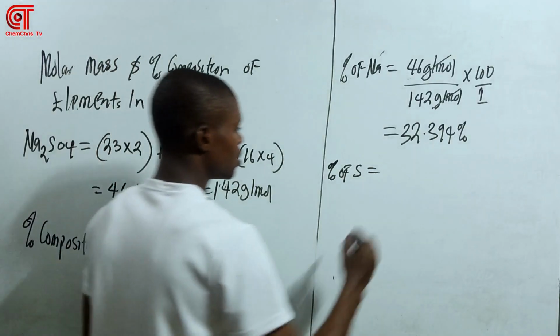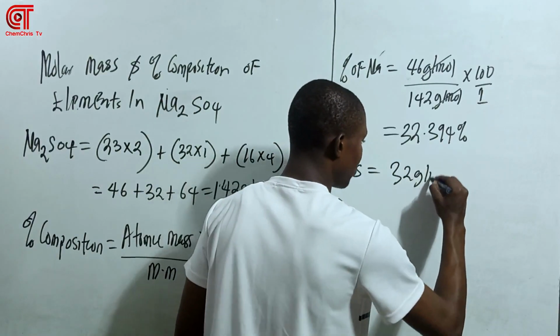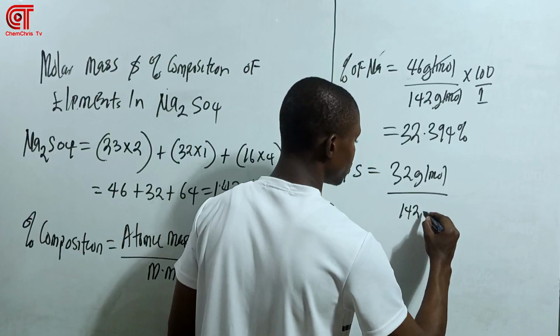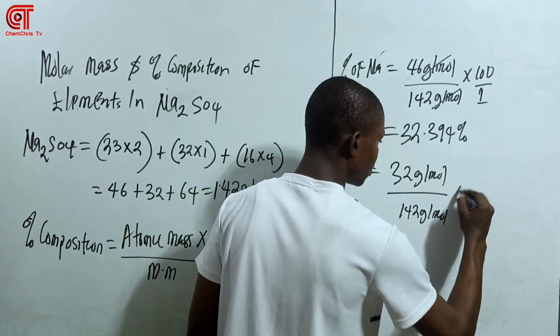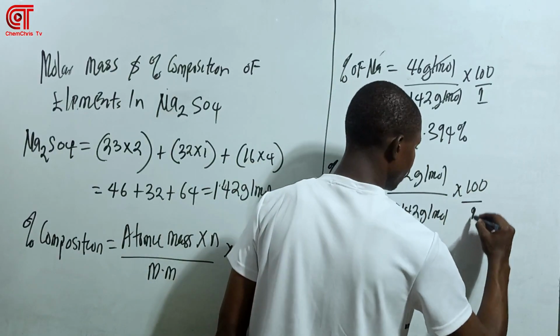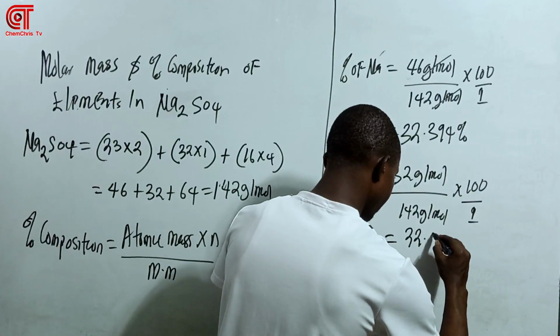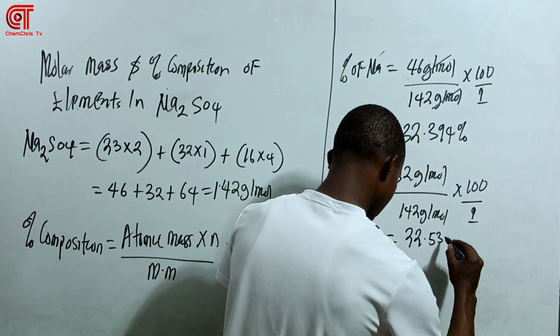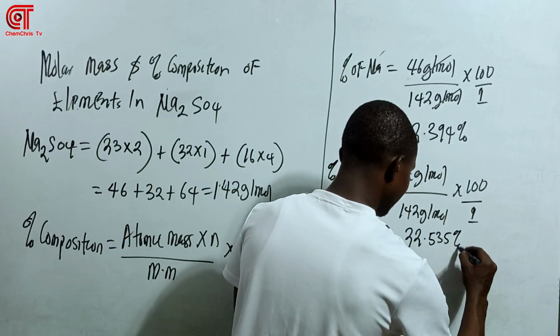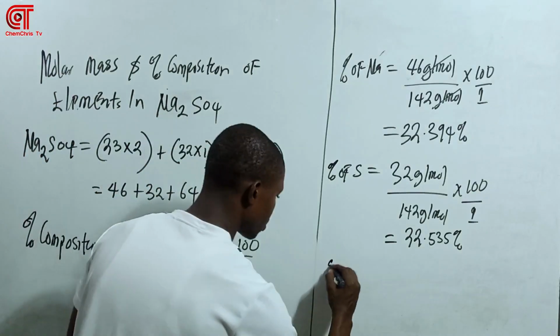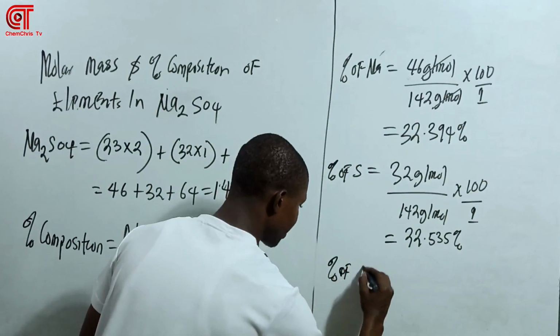So it will be 32 gram per mole over 142 gram per mole times 100 over 1, which is 22.535%. You get that? So the next is the percentage of oxygen.